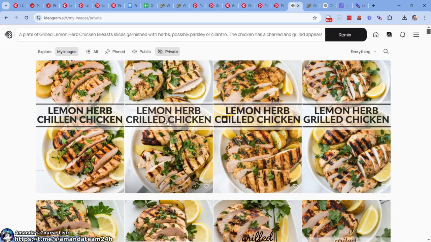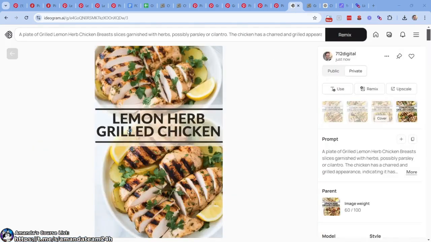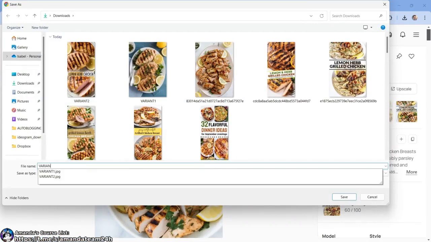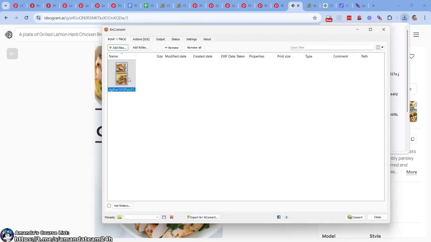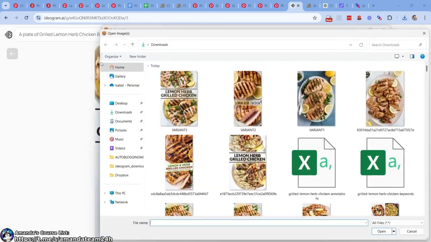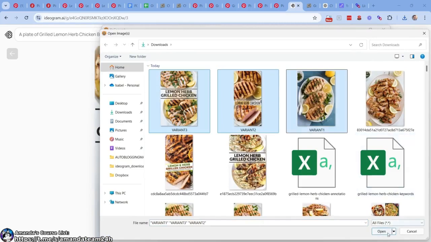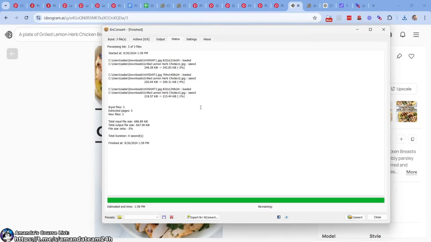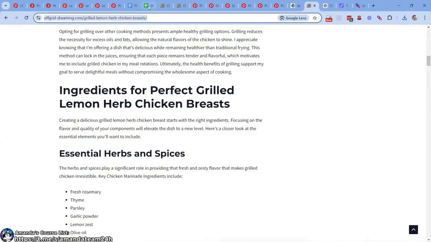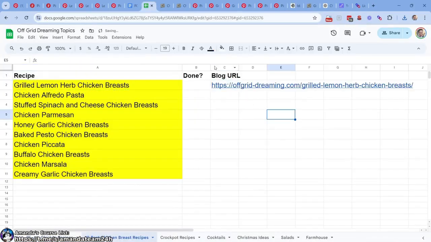That one says grilled. That's not going to work out. Lemon herb grilled chicken. Okay. Take this one, variant 3. Why am I naming them variant 1, 2, and 3? It's because once you go to Speed, this is what you're going to want to do. You're going to upload, add files, 1, 2, 3, boop. And then we're going to do output, and we're going to do this number here. Do you see the number right there? That means it's going to name them 1, 2, 3 when there's duplicates. Boom. All of them have been optimized. JPEG, good to go.